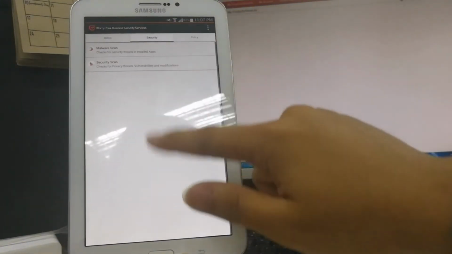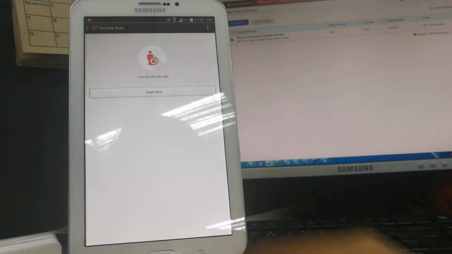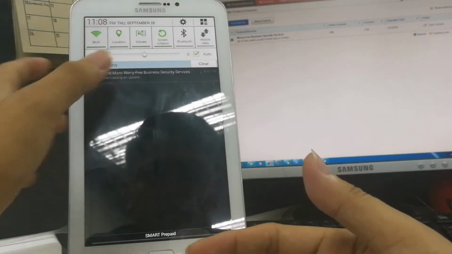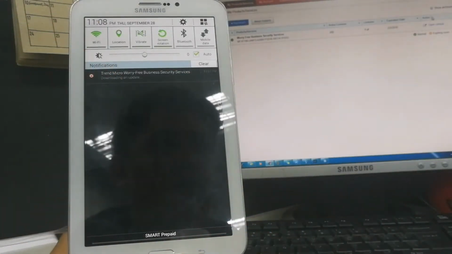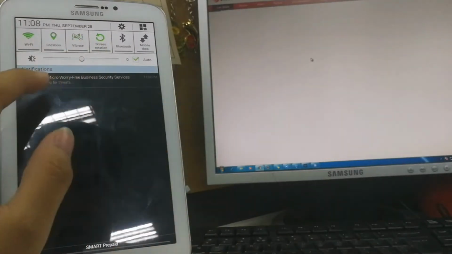And as you can see there, you have the option to scan, and it seems the security agent is downloading an update. So open console, as you can see in the background. I'm opening up right now the console for Worry-Free Services. Alright, so successfully updated, as you can see, and it's now scanning my device for threats.